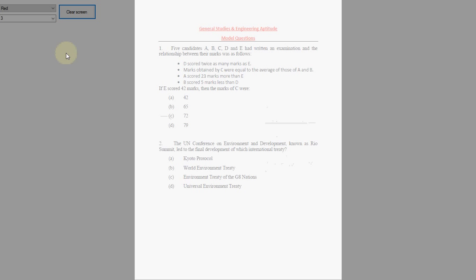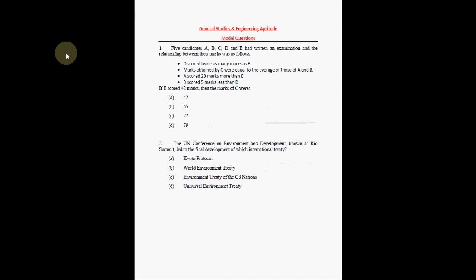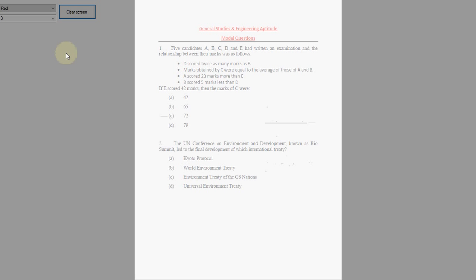The first question talks about five candidates, A, B, C, D, E, who had written an examination, and the relationship between their scores. D scored twice as E. So the solution goes like this: D equals 2 times E. C equals (A plus B) by 2.